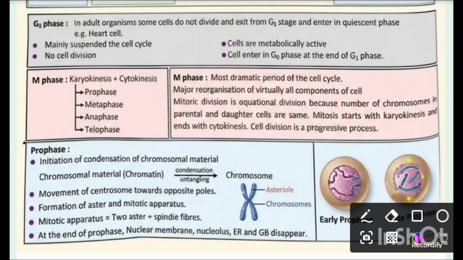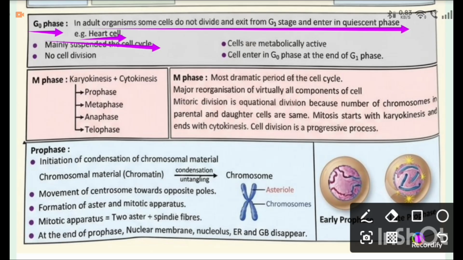Now we talk about G0 phase. It is a phase which comes after the G1 phase. In adult organisms, some cells do not divide and exit from G1 stage and enter the quiescent phase, for example heart cells. It mainly suspends the cell cycle and there is no cell division. The cells are metabolically active and enter the G0 phase at the end of G1 phase.